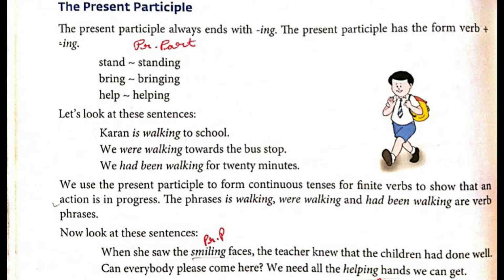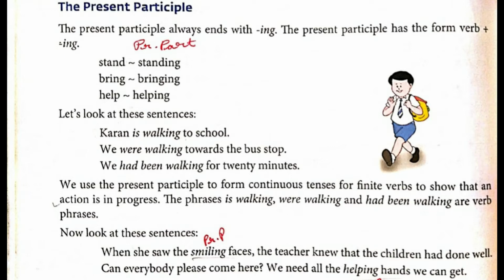They are present participle. We use the present participle to form continuous tense for finite verbs. Finite verbs are what? Is, were and had. To show that an action is in progress. The phrases is walking, were walking and had been walking are verb phrases. So they are phrases, but here we are doing the chapter of participle. So you should understand what is participle.